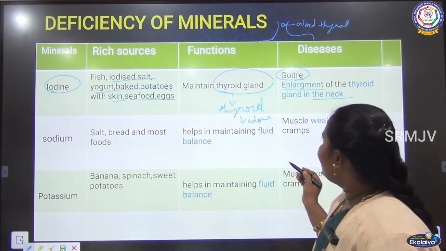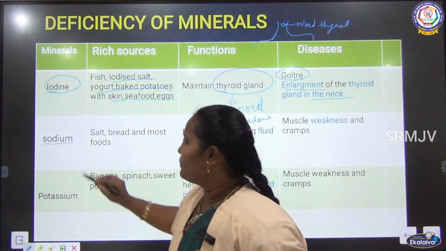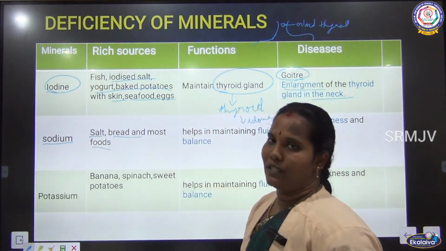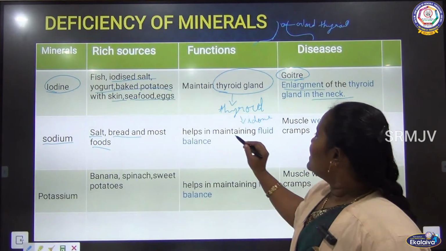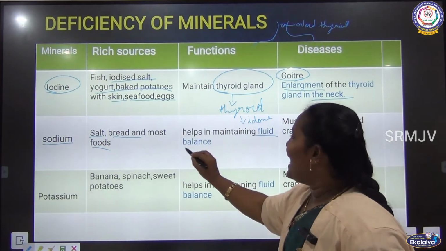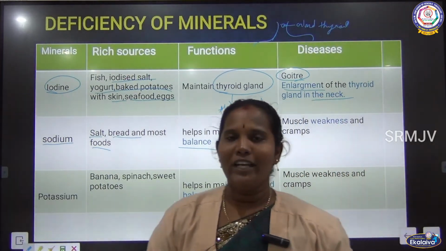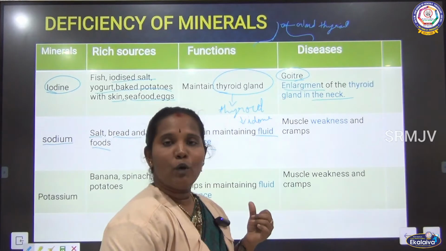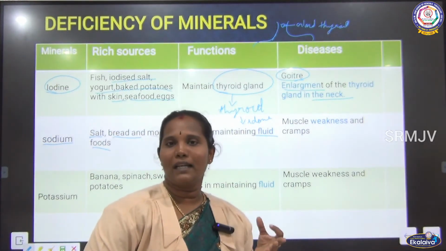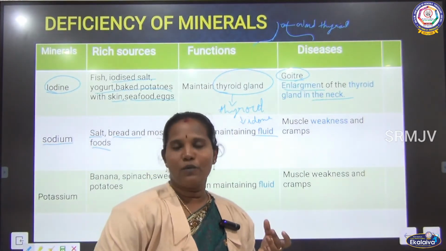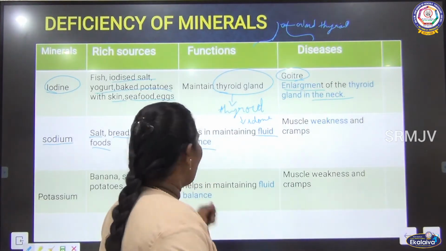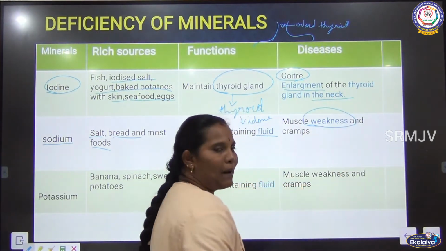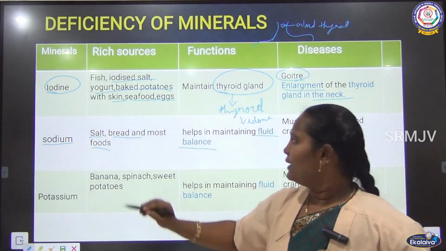Okay. Then after that we have to see sodium. Sodium is present as salt, in bread and in most foods. Clear? Then it helps in maintaining fluid balance. Fluid balance means the fluids secreted in our body are maintained by the sodium. Muscle weakness and cramps also happen if there is a deficiency of sodium.